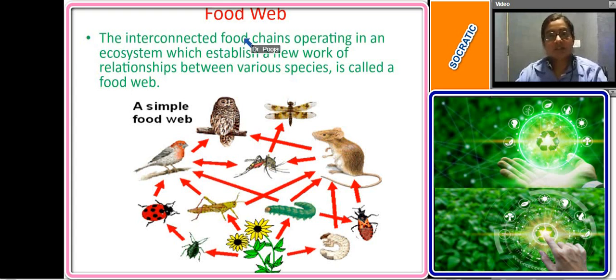The interconnected food chains operating in an ecosystem which establish a network of relationships between various species are called a food web. Is it clear? The interconnected food chains that operate in an ecosystem to establish a network of relationships between various species is called a food web.